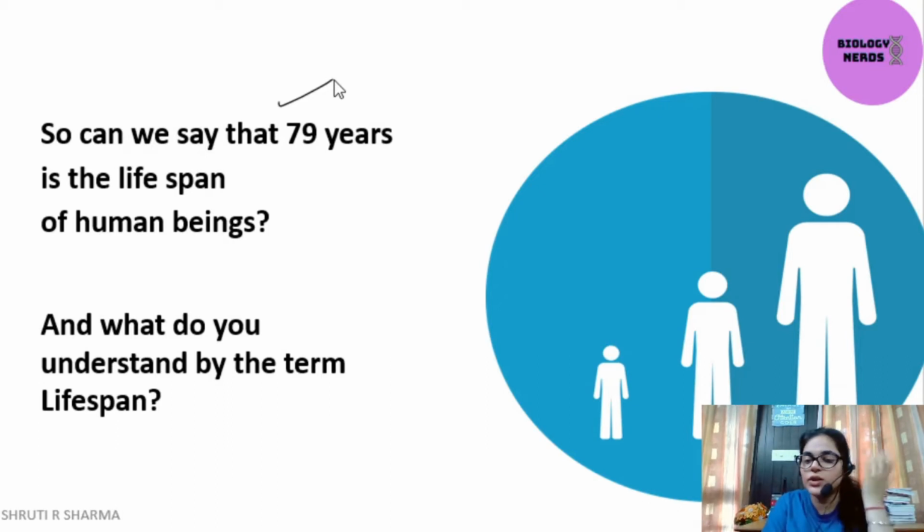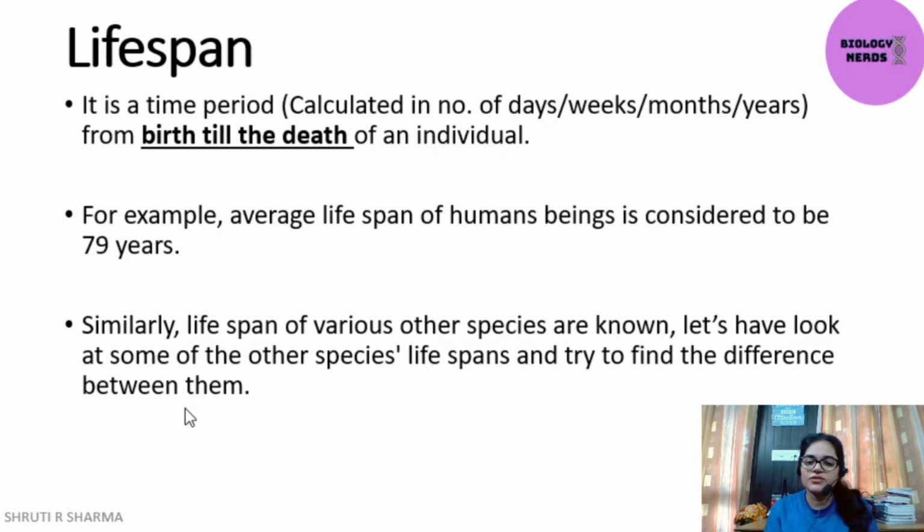What does that mean? What is the meaning of lifespan? Well, that's an interesting term. Let's find out. Lifespan is the time period between your birth till your death. I mean, if we say that a person dies at the age of 80 years, then we say that the lifespan of that particular person is 80 years. How did I calculate it? It's the time period between the birth till the death. Moving on, so 79 years, we can say, is the lifespan of humans.